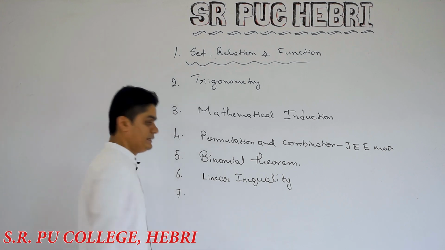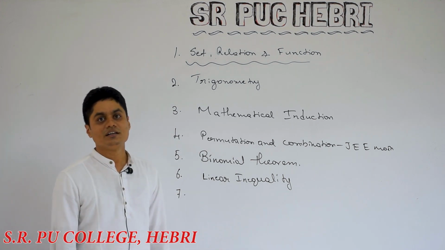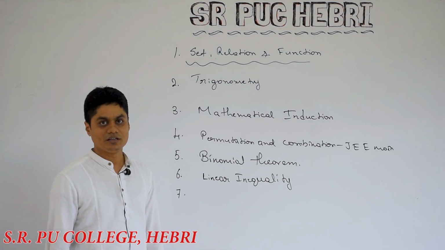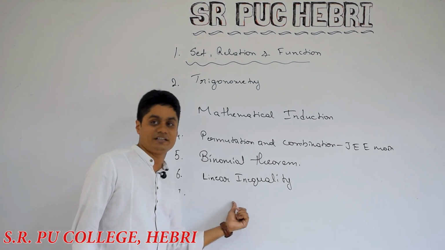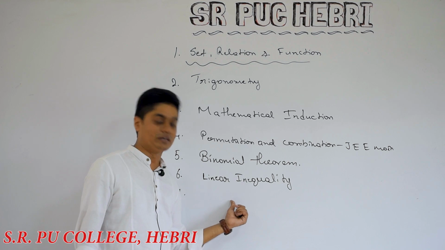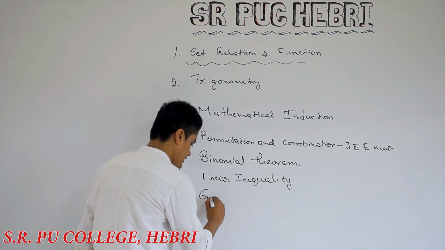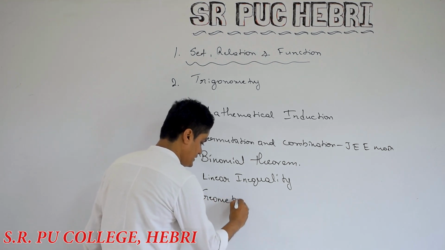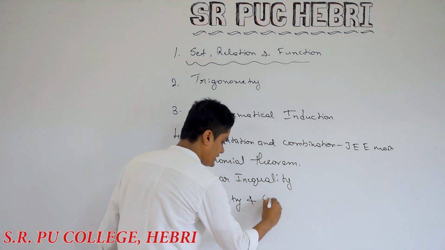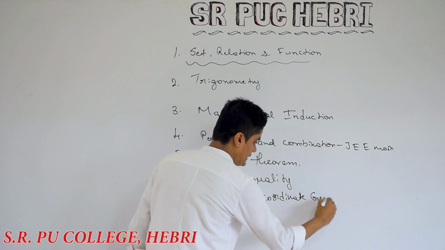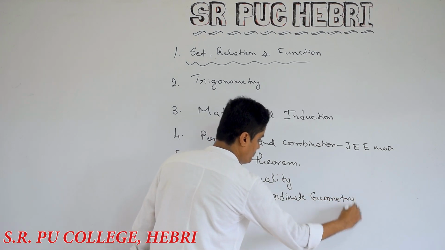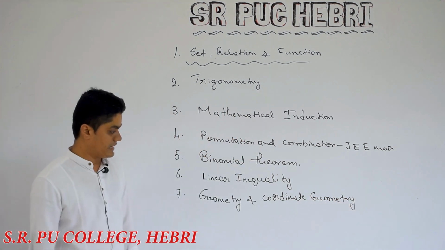Next one, in 10th standard you learn geometry. Remember, you started to learn geometry and coordinate geometry maybe in 8th standard. There are 2 topics in lower class. Geometry is actually completely different from coordinate geometry. Remember that. And you studied both these 2 in 8th, 9th and 10th standard.